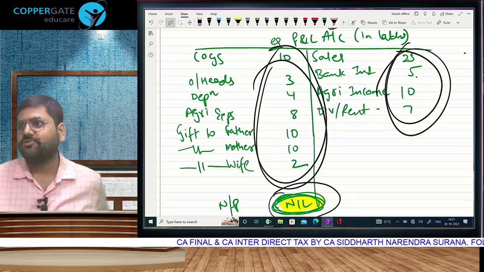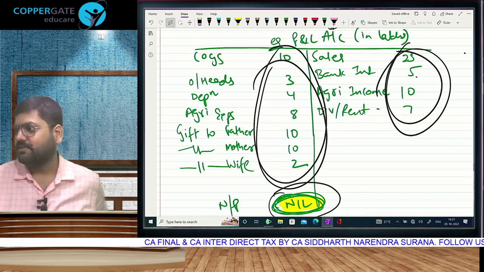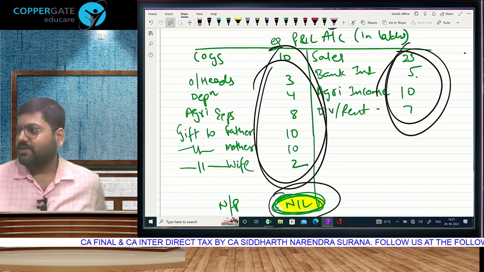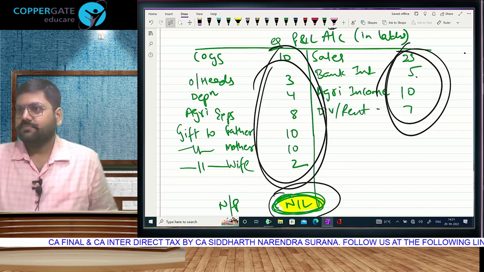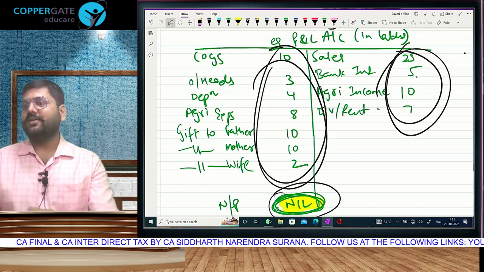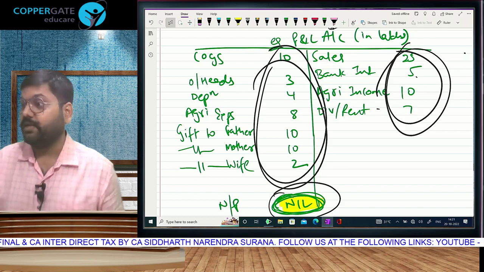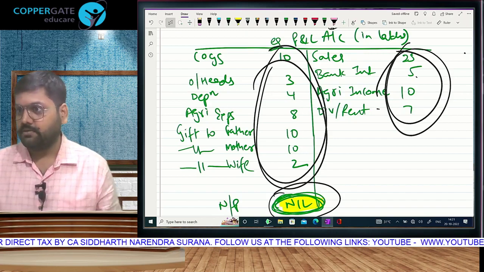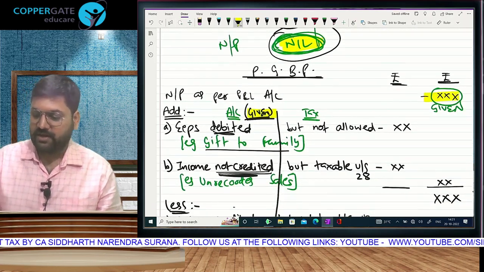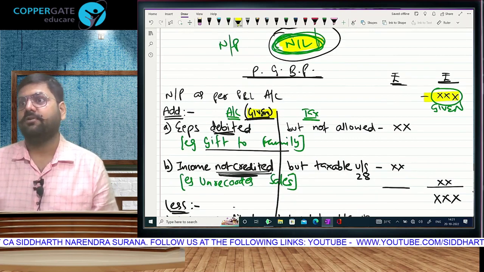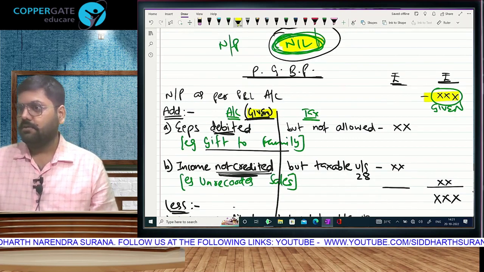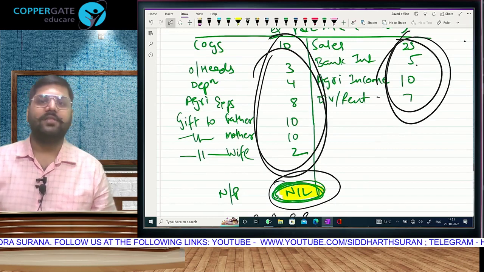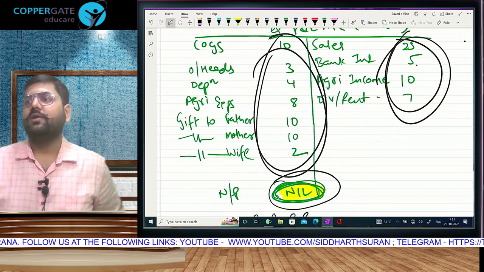Just like in final accounts, they give a trial balance and they give adjustments. So what am I saying? You understand it like this. Forget the adjustments. What you understand is that the P&L account is going to be given. Without giving you the P&L account, there will be no PGBP question. That is why I said this figure is going to be given. It will trigger your solution. If P&L is given, forget adjustments. Look at only the P&L.